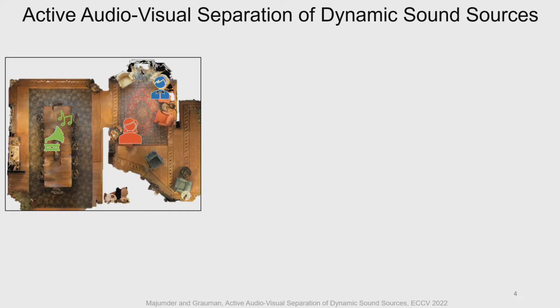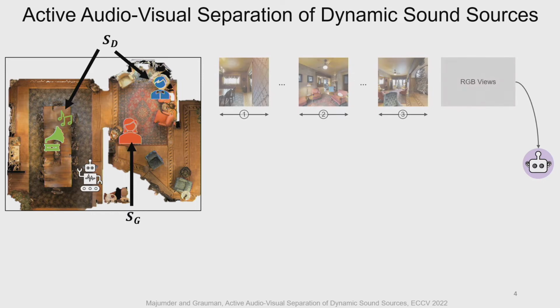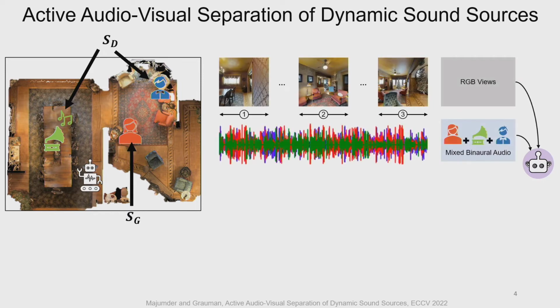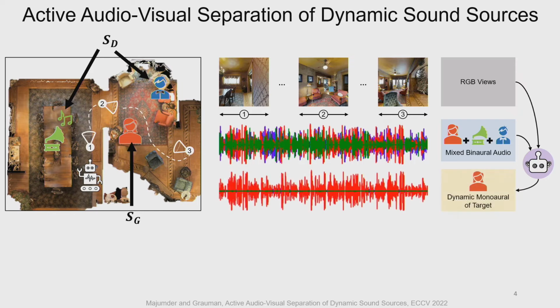In this work, we tackle an active separation setting where all sources are dynamic, or in other words, time-varying in nature. In this example, there are 3 sources in total, where one is the target source of interest, denoted by SG, and the other 2 are distractors, denoted by ST. While receiving egocentric views and mixed binaural audio from the environment, the agent needs to move actively to separate the latent, or in other words, monaural audio playing at the dynamic target at every step of its motion.